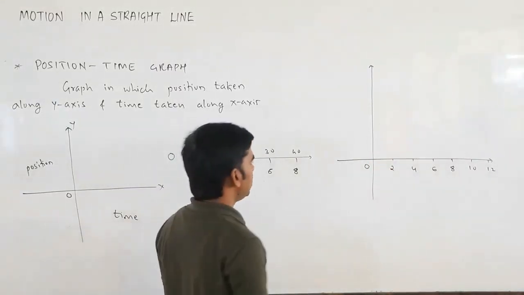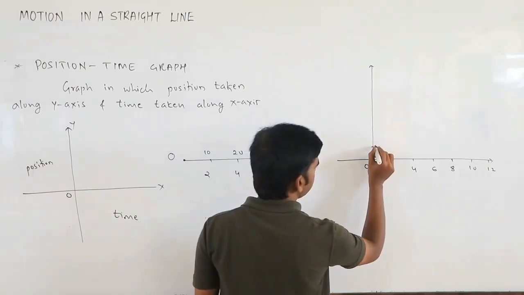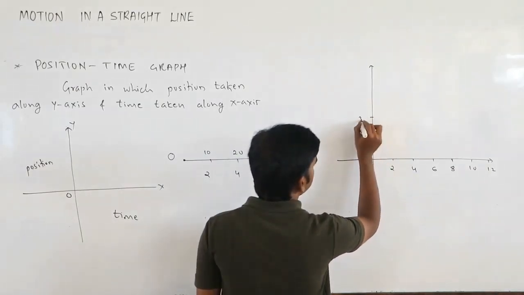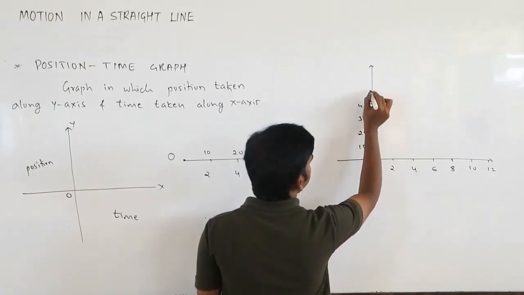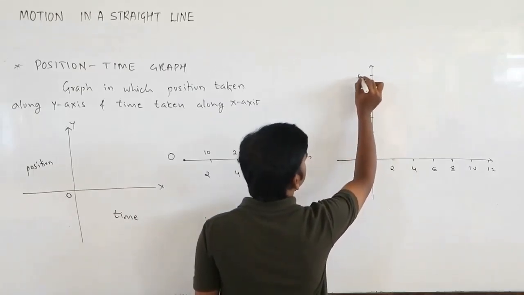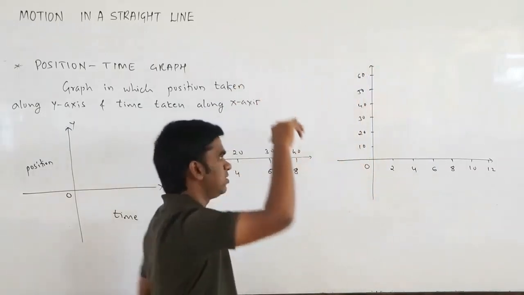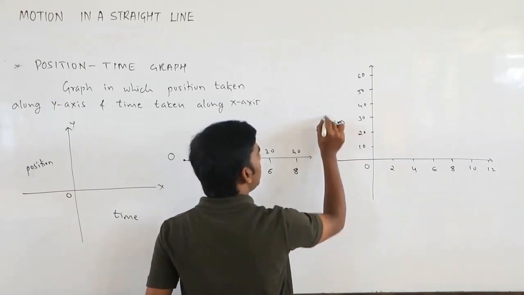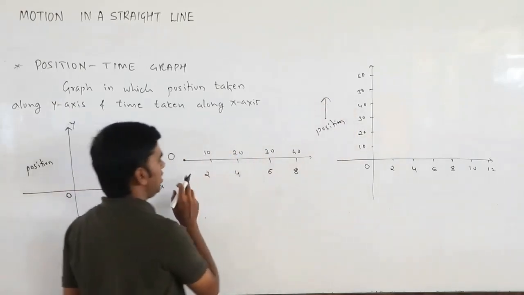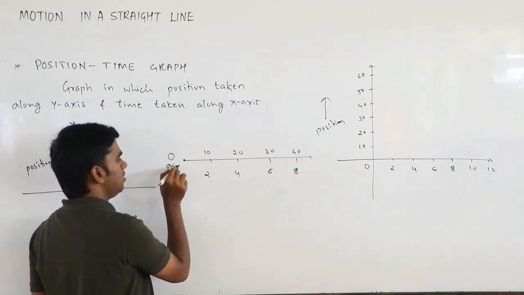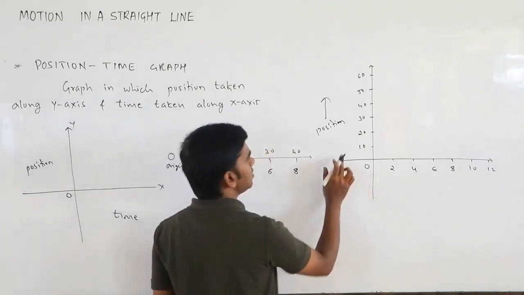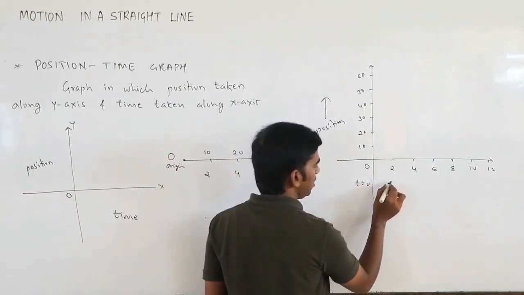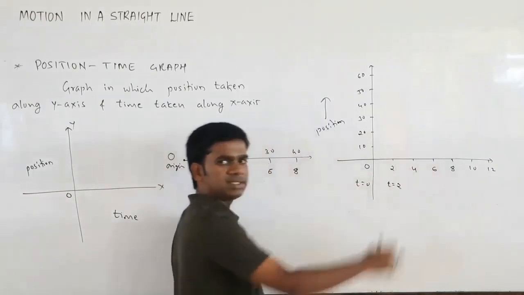Here you can take 10, 20, 30, 40, 50, 60, 70, 80. What are you taking here? Position, which means distance from the reference point, distance from the origin. Starting time here is 0. Then time is 2 seconds, 4 seconds, 6 seconds, and so on.